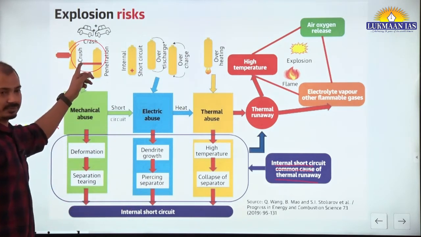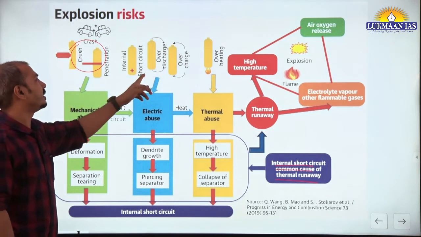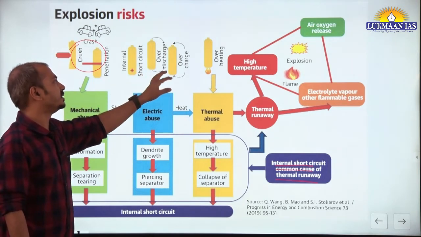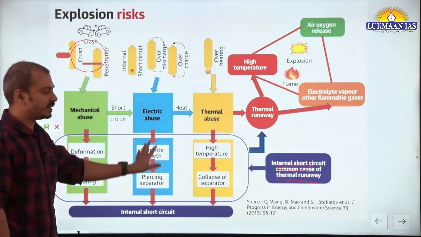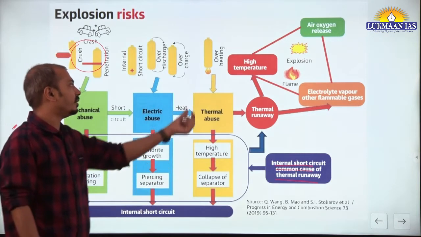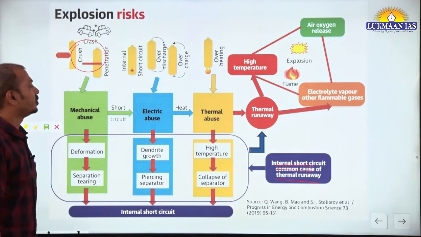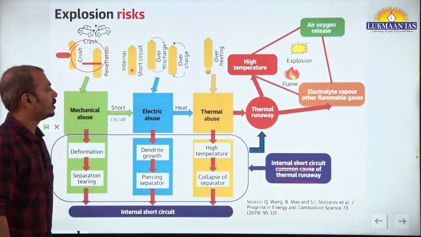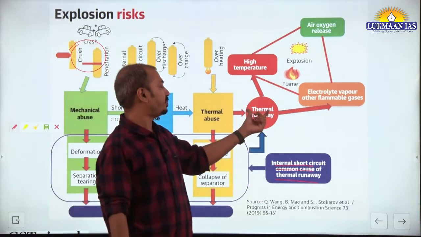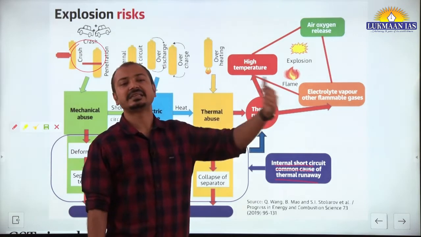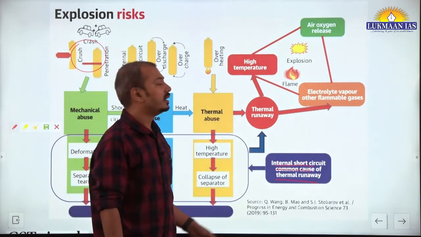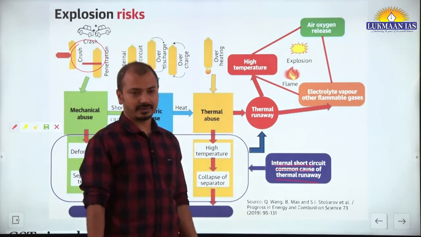Mechanical damage, first one. Second, internal short circuit due to overcharging. And third, overheating. Because of overheating also there can be internal short circuit. Because of that the thermal runaway happens, excess heating of the battery happens, and then it catches fire.